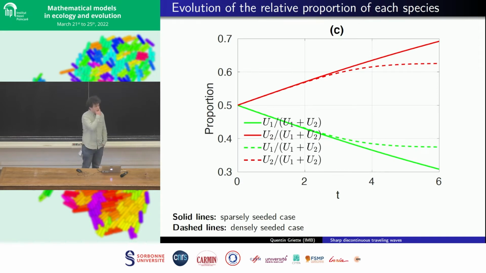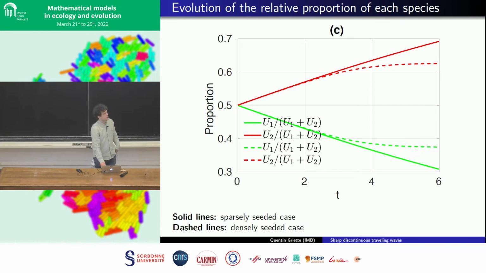Here we monitored the evolution of the relative proportion of each species in the cells. Basically, we can measure at each time the total mass of species 1. Well, of course, it's arbitrary here, species 1 and species 2. And we can compare the evolution of the proportion of the one species in the Petri dish compared to the other.